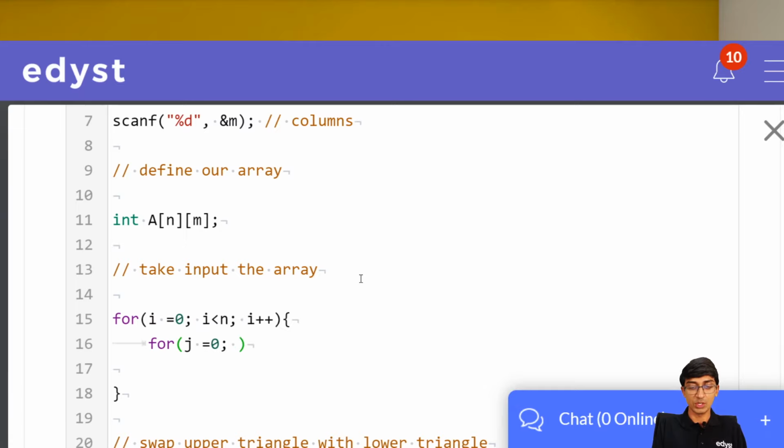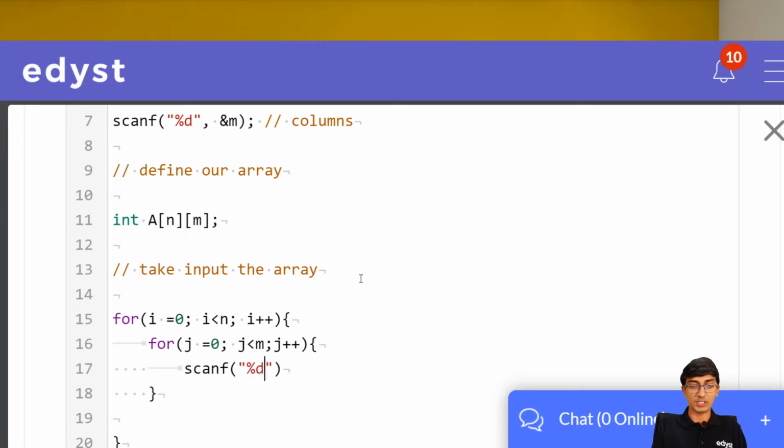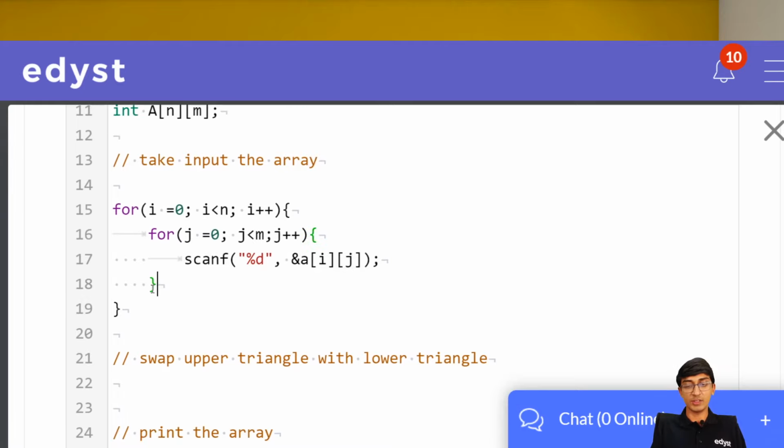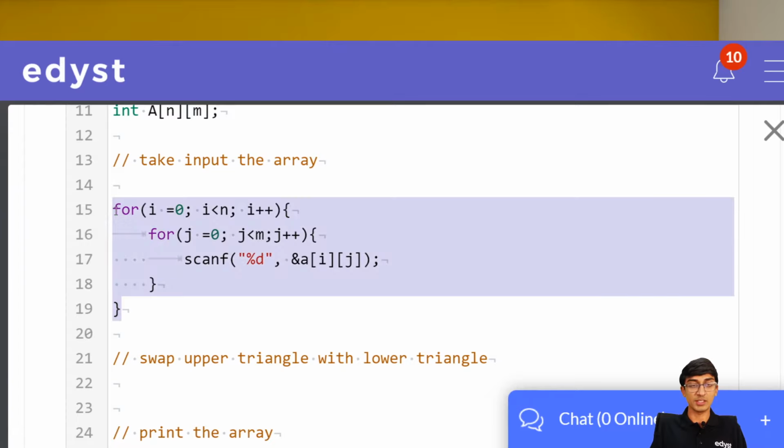j is equal to 0, j less than m, j plus plus. All right. So we wrote a loop for rows, we wrote a loop for columns, and we are now going to take as input an integer, right? scanf "%d" and &a[i][j]. Basically, we have taken the input of a[i][j], where a[i][j] will go through all of the values and take that input. So this is how you take input of a 2D array. First loop is for rows, second loop is for columns, and now a[i][j] will go through all the rows and columns, and then get us the input.